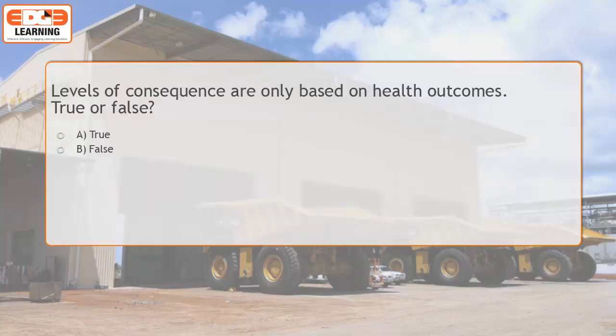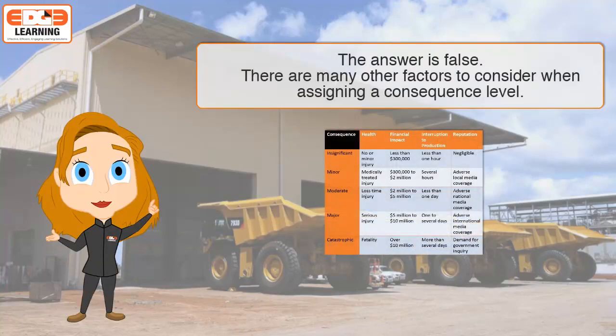Levels of consequence are only determined based on health outcomes. Is this statement true or false? The answer is false. There are many other factors that may be considered when assigning a consequence level. See the chart for some examples. Remember that if there is a consequence from more than one area, the more serious consequence will determine the level. For example, if an event does not result in any injury, but there is adverse international media coverage, the consequence level of the event would be major.